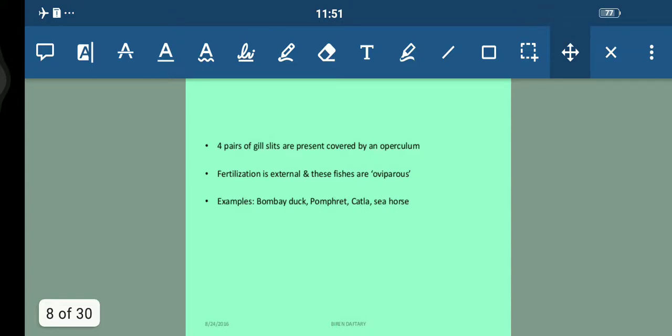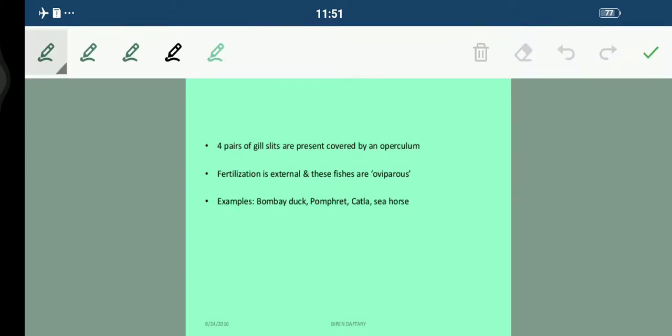And four pairs of gill slits are present, students, and a very important thing, they are present but they are covered by an operculum, fine, with an aperture. And fertilization is totally external and these fishes are oviparous. Now what is oviparous? Which lay the eggs. Fine. Examples: we have catla, seahorse, Bombay duck.